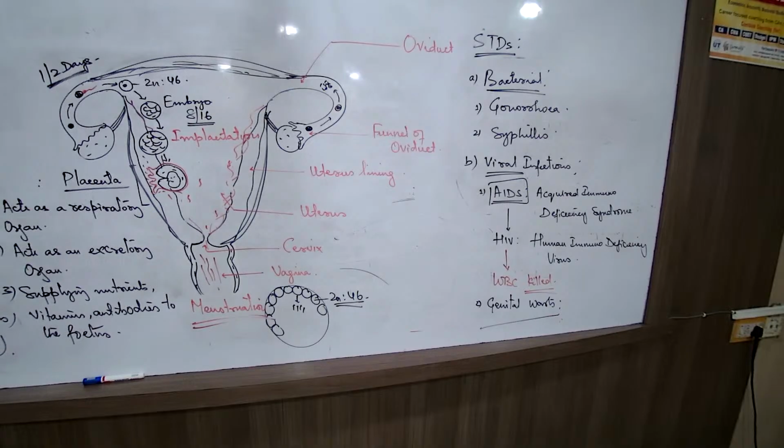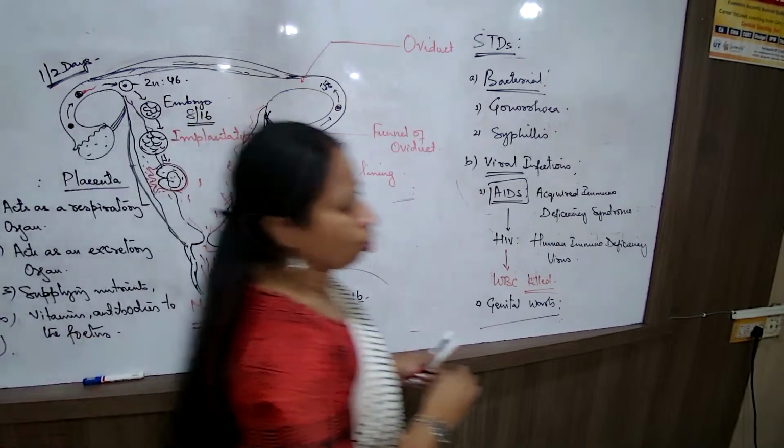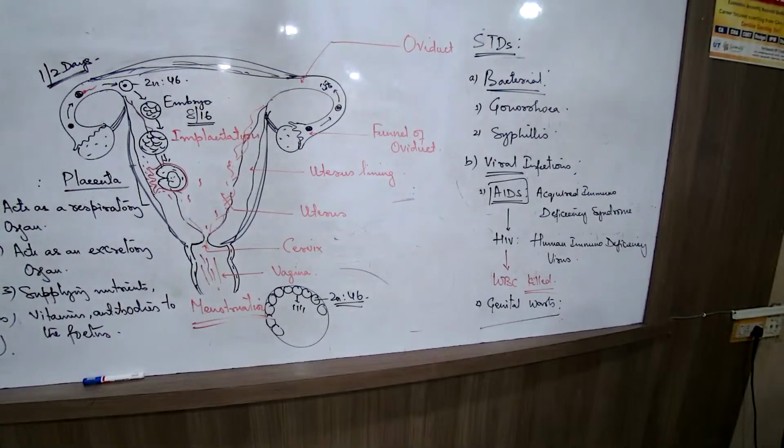Let us just see these last two concepts. Surgical method. What is surgical method? Surgical method is when we are talking about tubectomy. Tubectomy in the male or the female? Tubectomy is in the female body. See there? The concept of tubectomy and vasectomy, two specific processes which can happen in the male and the female body.